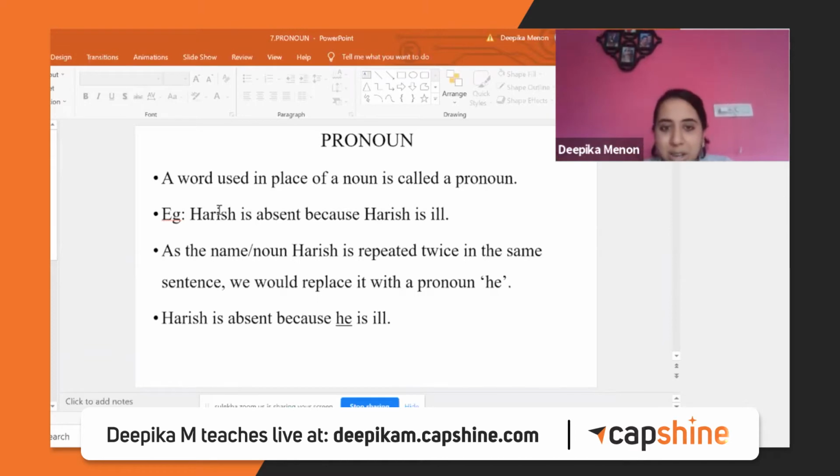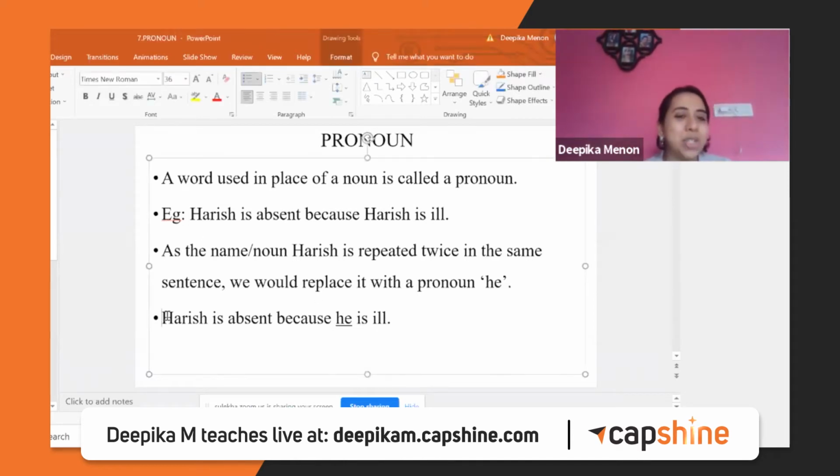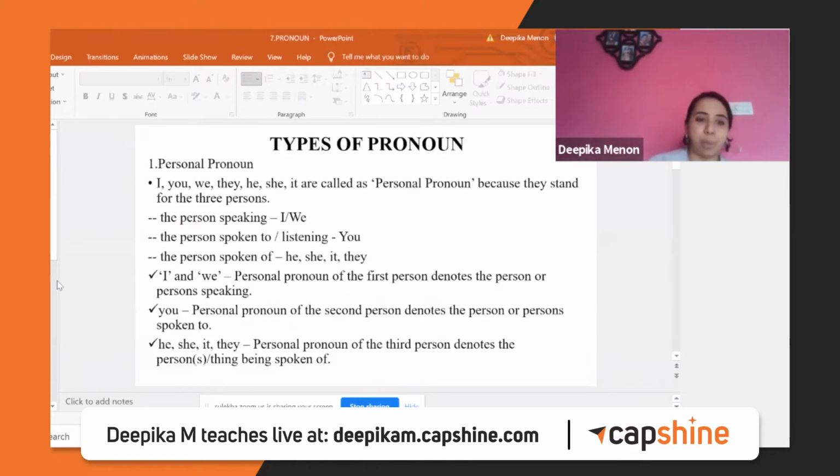Now see the sentence here. Harish is absent because Harish is ill. Harish is absent because he is ill. So I've changed the word Harish to he. First I wrote Harish because I need to introduce the character. The first time I have to use the noun. Once I know who the character is, who the subject is, then I can replace it with the pronoun. Now let's see the types of pronoun.